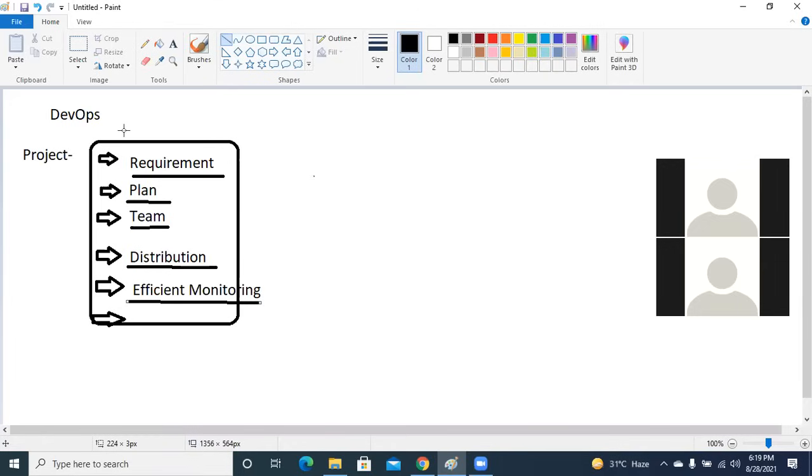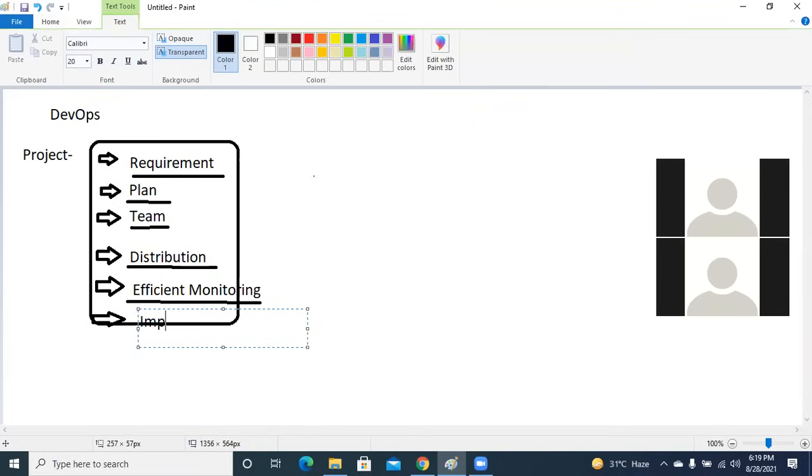You require the implementation, isn't it? So we require an admin team. What kind of admin team are you talking about over here? They could take the code and implement it into the production server, like from the developer. So that can be a contributor. Can we do that?